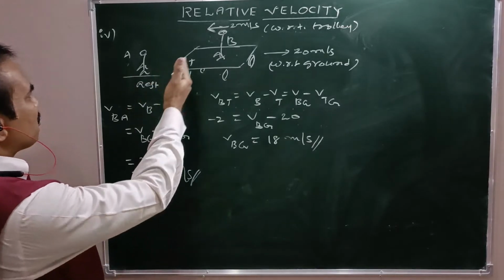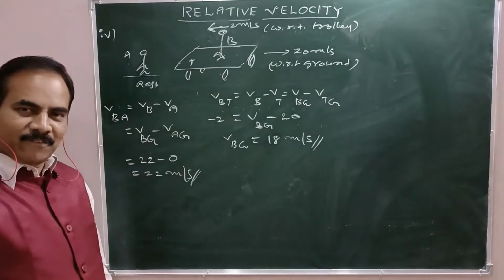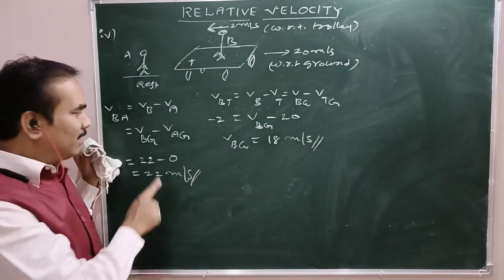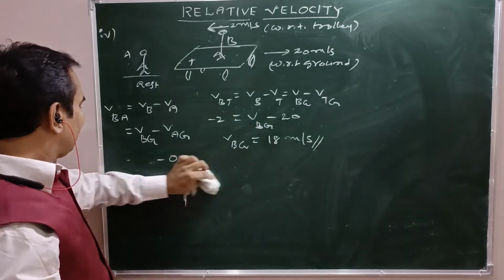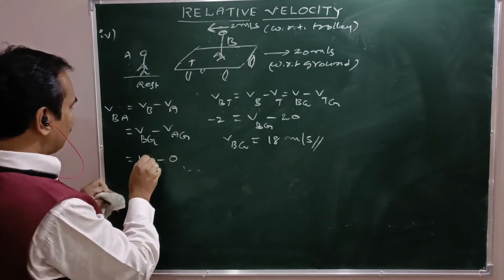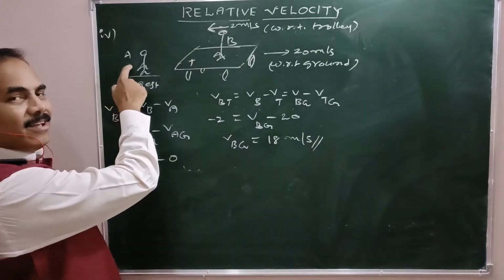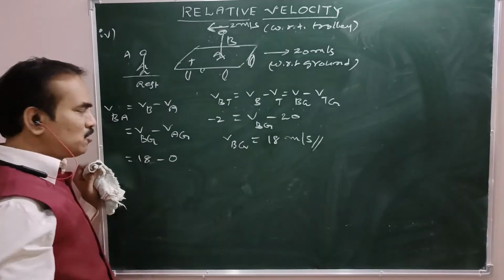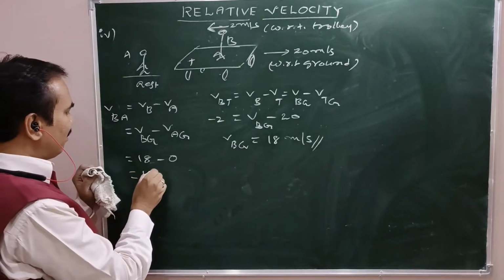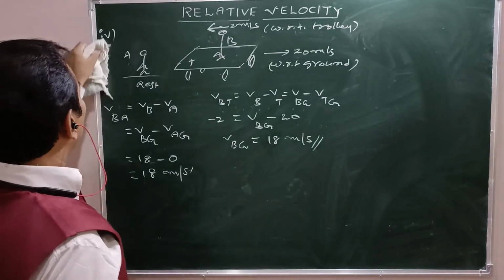Now, the velocity of person B with respect to person A equals Vb minus Va, that is Vbg minus Vag. What is Vbg? 18 meters per second. Minus Vag, the velocity of A with respect to ground, 0. Why? Because he is at rest. So, 18 meters per second. Right? Now, number 5.